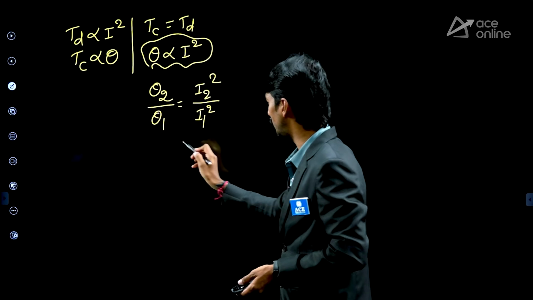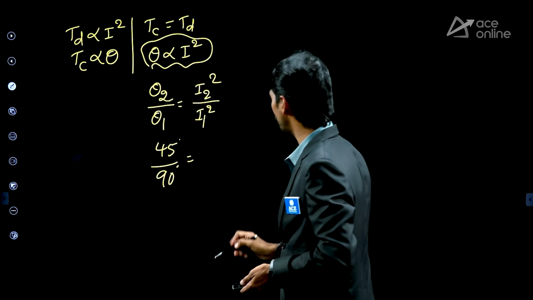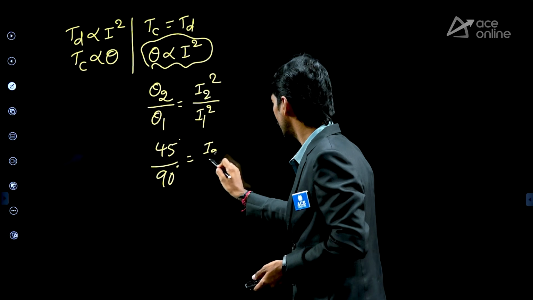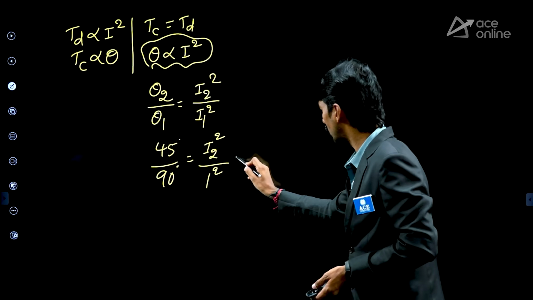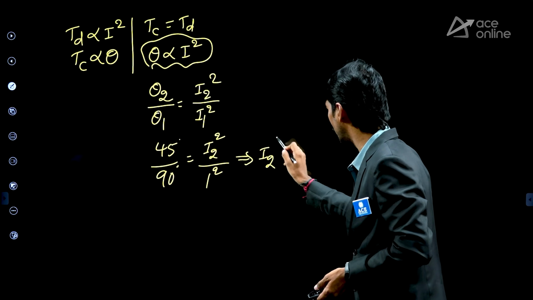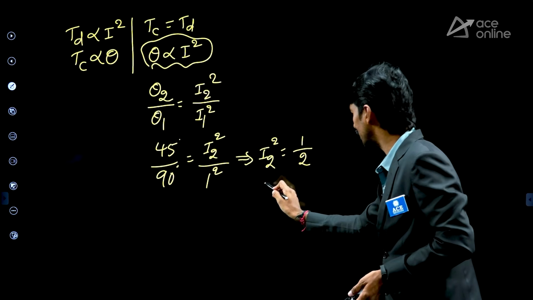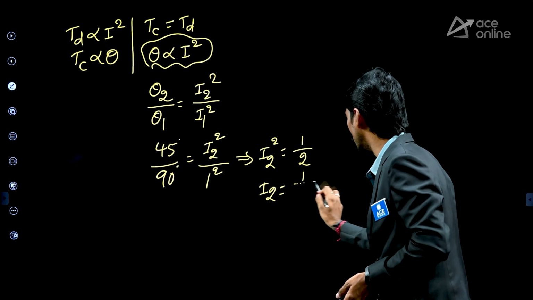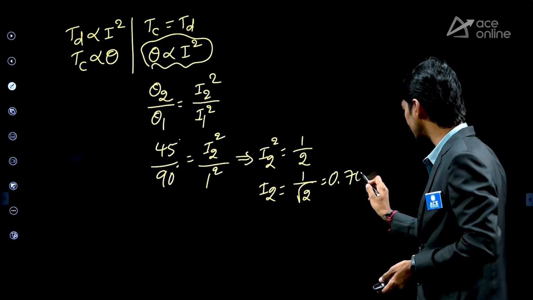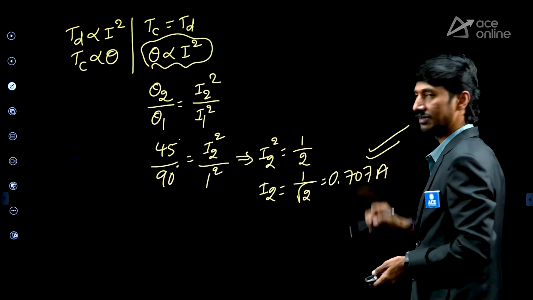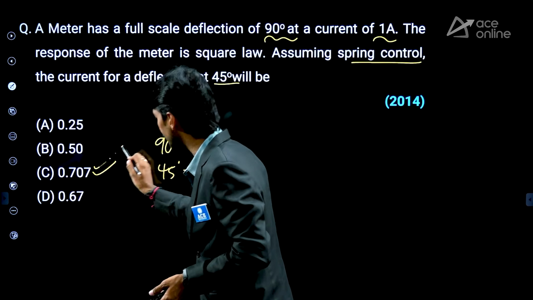What is theta 2? 45. Theta 1, 90, is equal to I2, which we don't know, squared, and I1 is 1, squared. So therefore, I2 square is equal to 1 by 2. Therefore I2 is equal to 1 by root 2. This value will be 0.707 amperes. Simply a numerical question. The answer is 0.707. Check it. Yes, this is the answer.